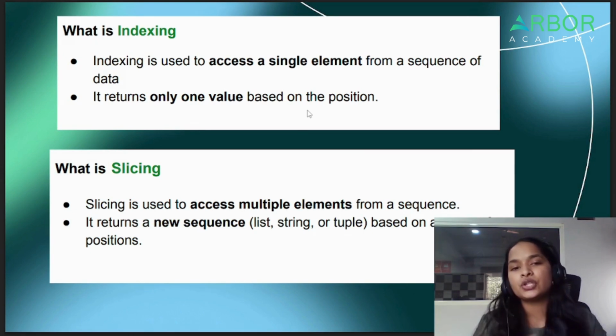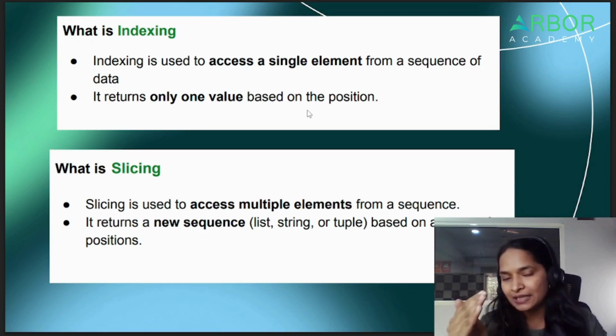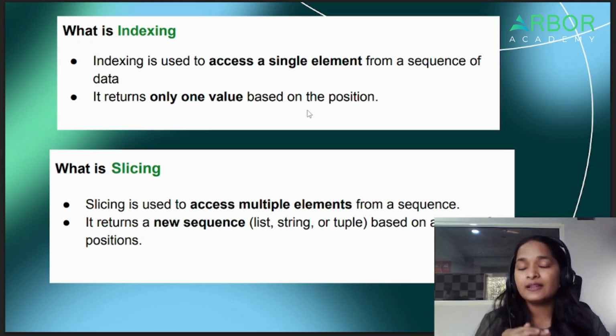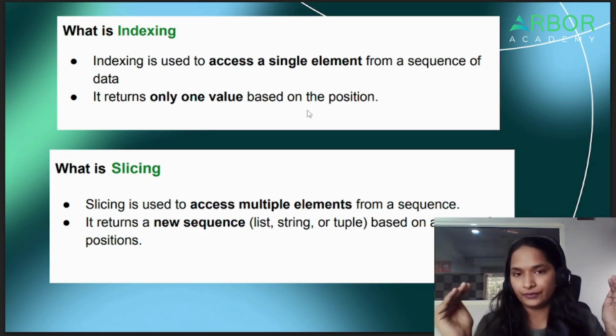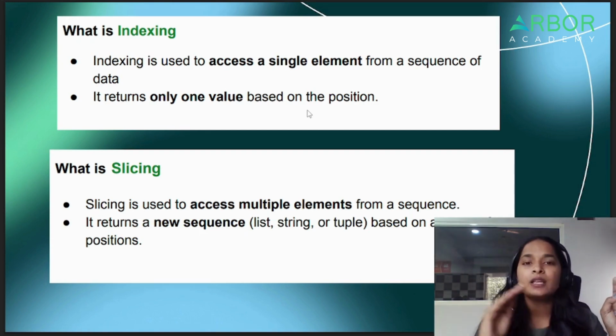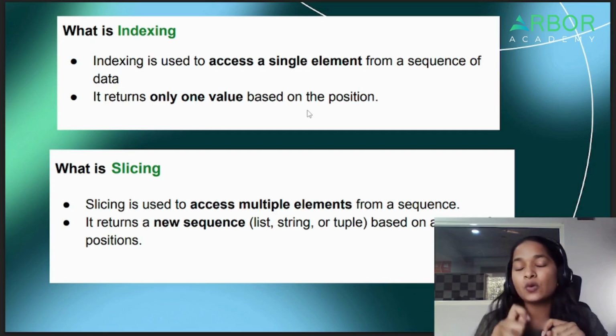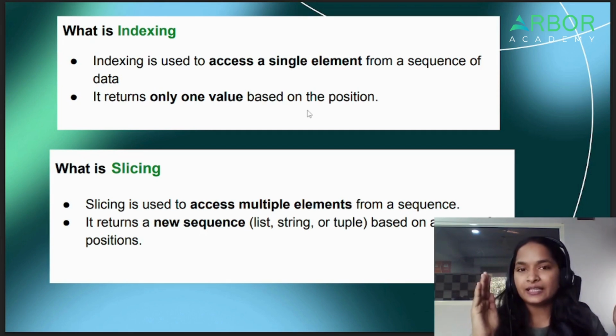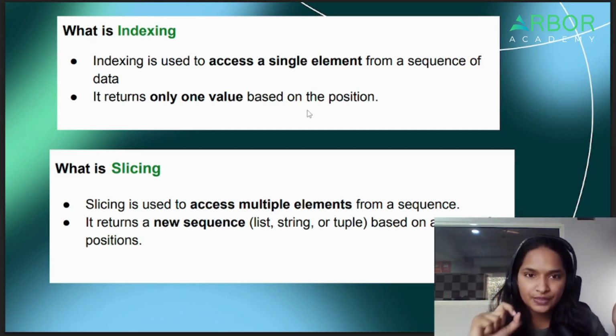Now which position are we talking about? There are two types of indexing: positive indexing and negative indexing. Negative indexing always starts from right to left, and the starting value of negative indexing is always -1. Positive indexing always starts from left to right, and it always starts from 0.